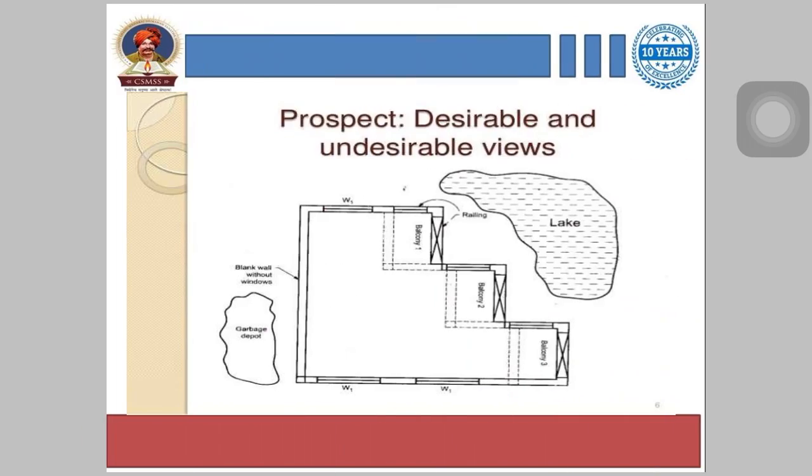This figure shows us the arrangement of balconies for the lakeside prospect in a lakeside resort. So blocking of a garbage depot by a blank wall is shown over here.